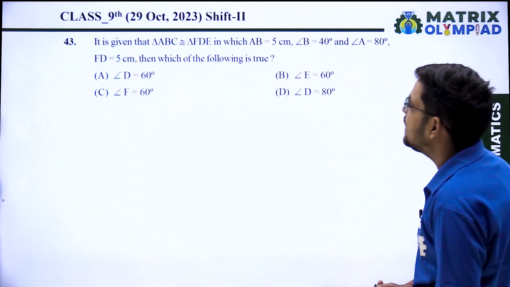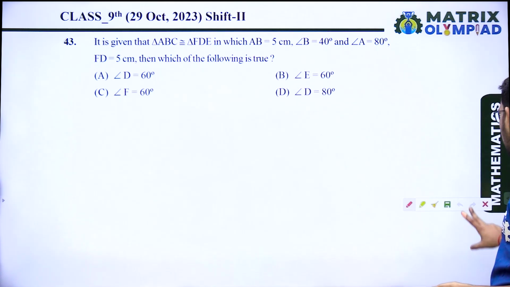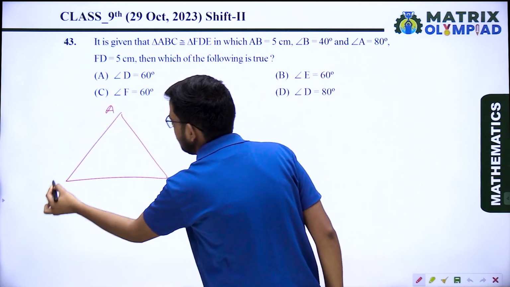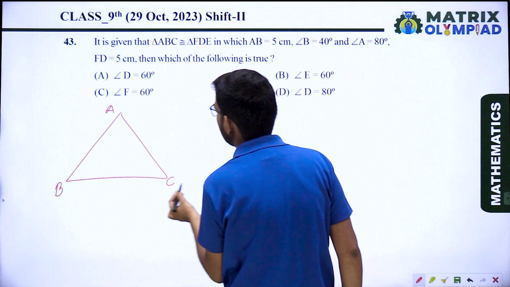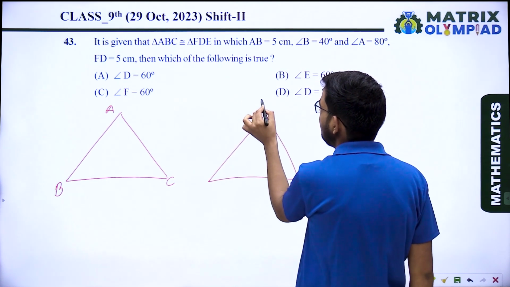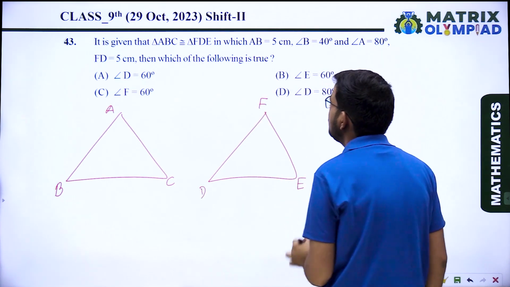Next question. It is given that triangle ABC is congruent to triangle FDE. There are the two triangles, triangle ABC congruent to triangle FDE.